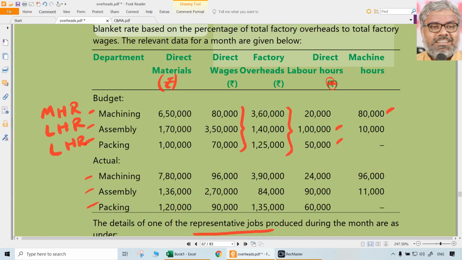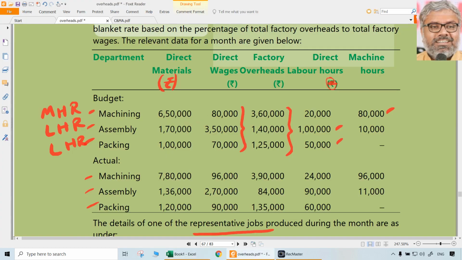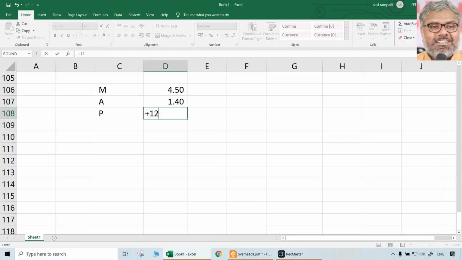Same way assembly. For assembly we thought labor hour rate. So labor hour rate, what is it? Factory overheads, which is 1,40,000, divided by number of labor hours, which is 1 lakh. So 1.4. That is the labor hour rate for the assembly department. Packing, 125 divided by 50.